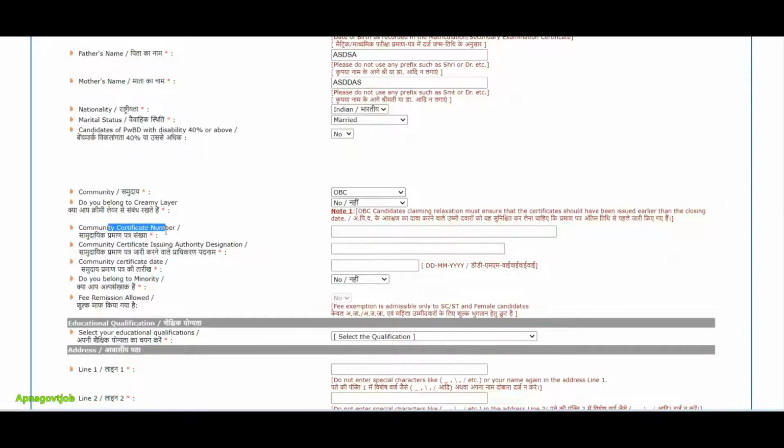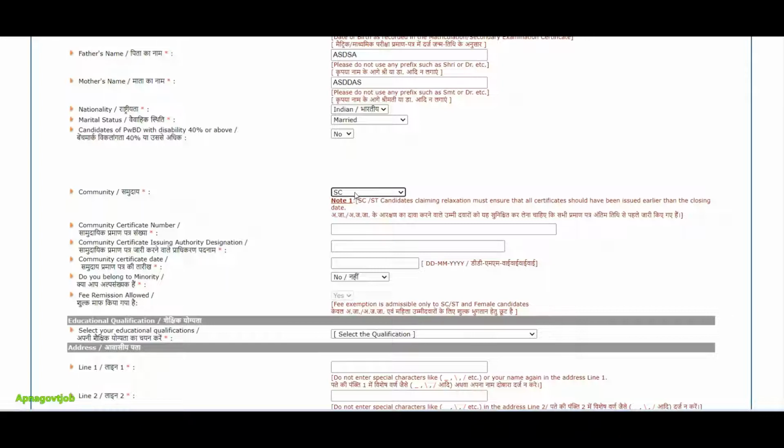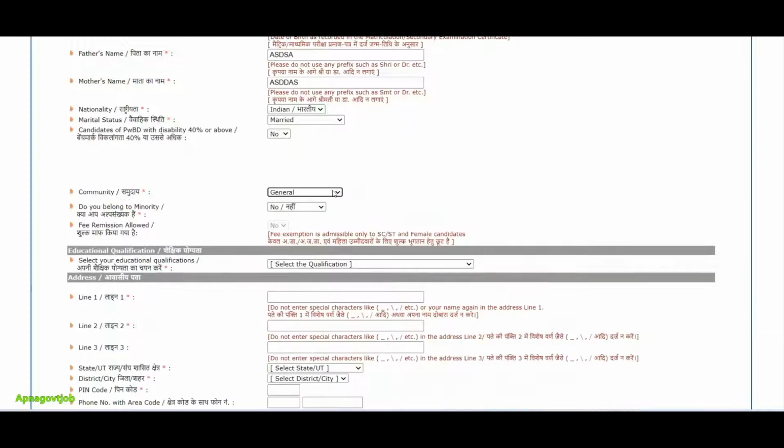Here you need to enter the community certificate number, the community issuer, designation and certificate date. These three pieces of information are also required for an SC candidate: community certificate number, issuer and certificate date. These three are compulsorily required. And for a general candidate, obviously no certificate is required, so no tension. It is given here that fee exemption is given only to SC and female candidates.